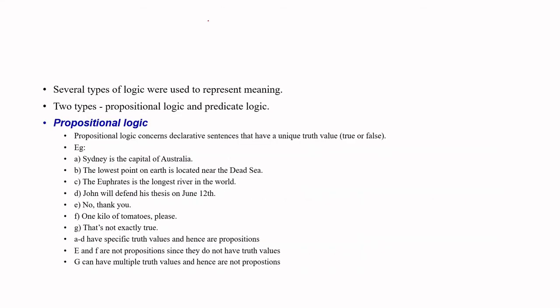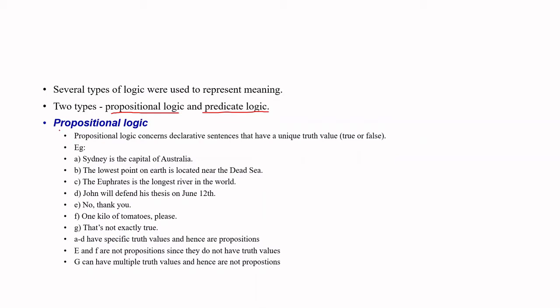We already saw that we can use different types of logic to represent meaning or knowledge, but here we will be looking only at two types of logic: propositional logic and predicate logic.